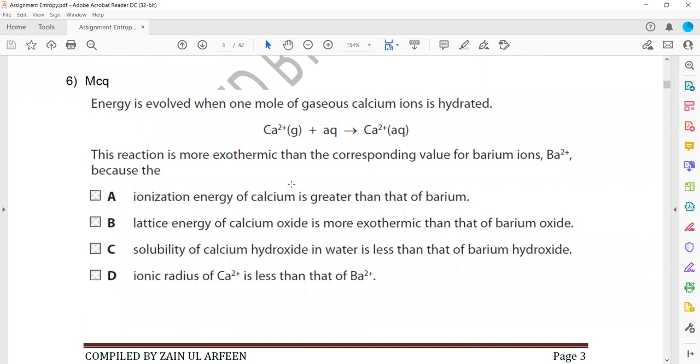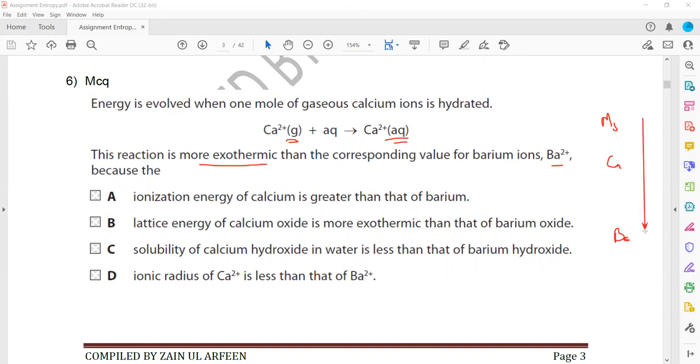In question 6, energy is evolved when 1 mole of gaseous calcium ions is hydrated, because ions in the gaseous state turn into ions in aqueous state. This is more exothermic compared to the corresponding barium. What is the reason why the energy released with barium is smaller? When we compare the size, we have magnesium, calcium, and barium is below calcium.